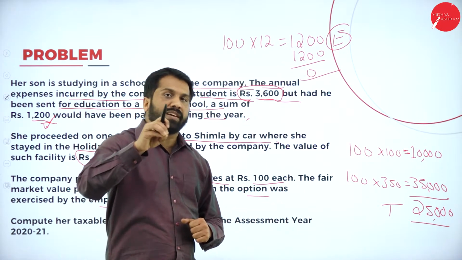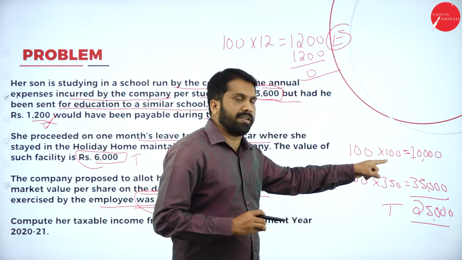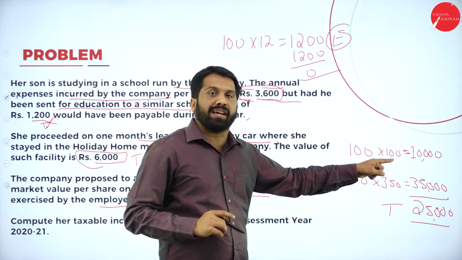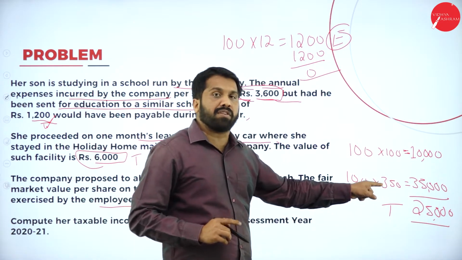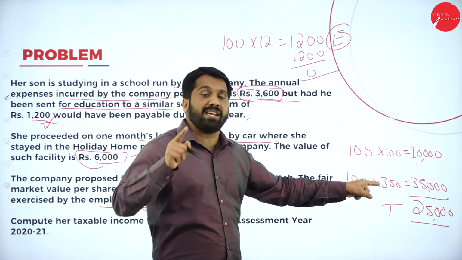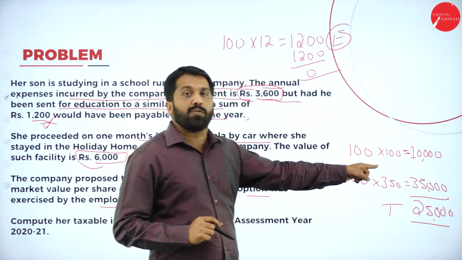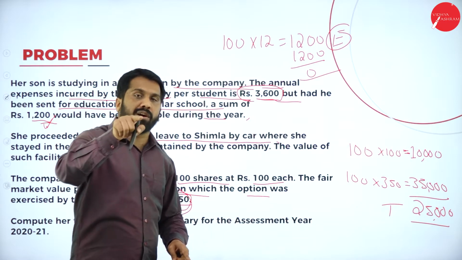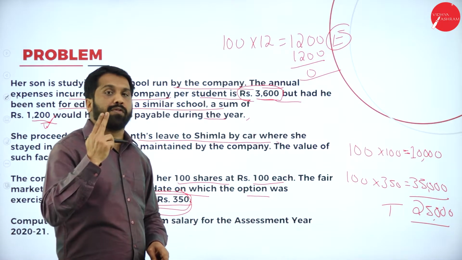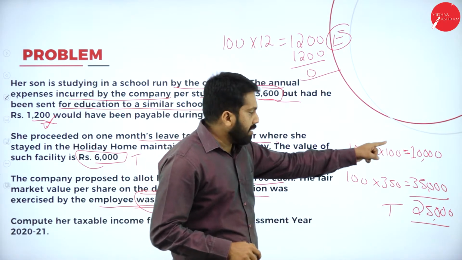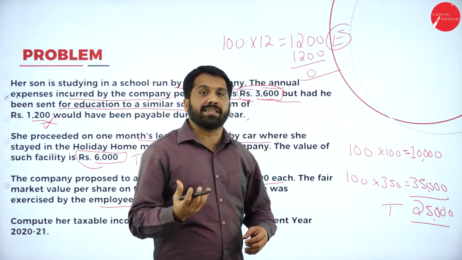The share of XYZ you are getting for 100 rupees, the same share an outsider wants to buy. What price? It must be 350. They are supposed to pay 350 rupees per share. But you got it at 100. Means because of your employer, 250 rupees less. Whatever 250 you have saved, that is 25,000 you have saved.